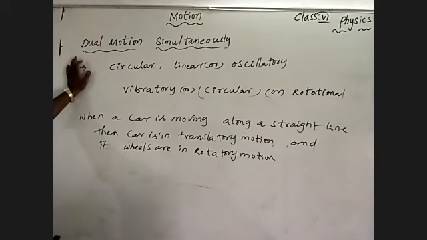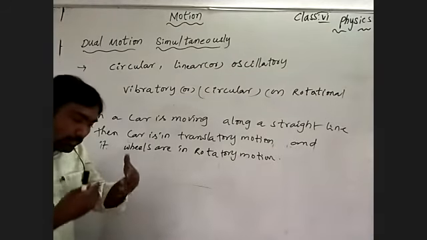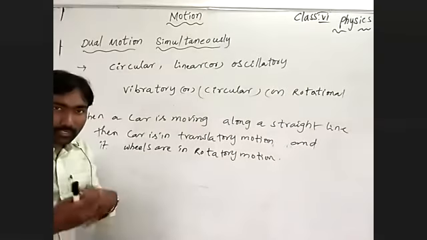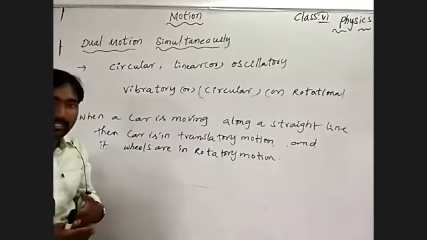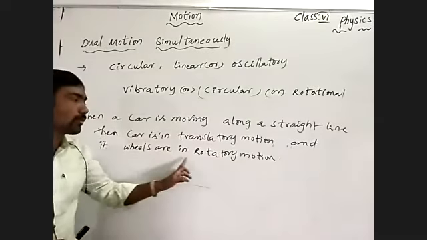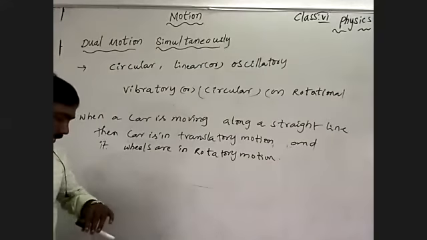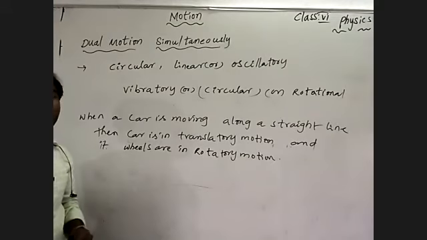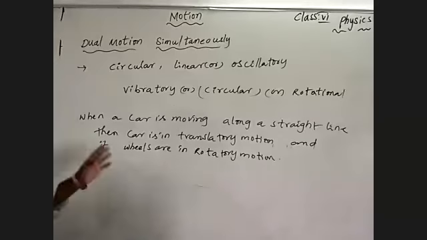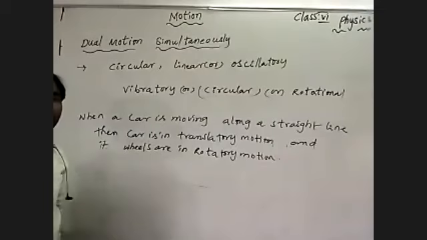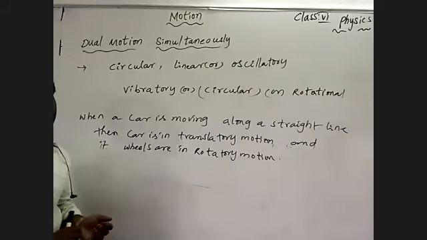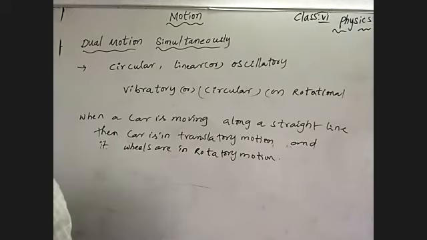Then the wheels are rotating on their own axis, so the wheels possess rotatory motion. Understand? In such a way, we can identify dual motion at a time, simultaneously, in a single body.